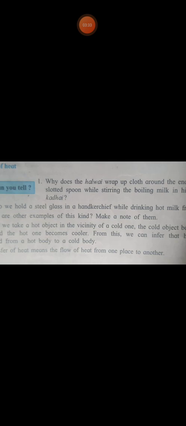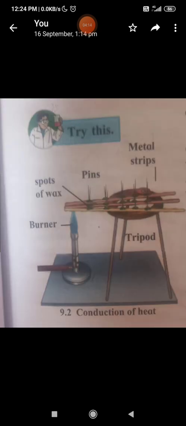When we take a hot object in the vicinity of a cold one, the cold object becomes warm and the hot one becomes cooler. From this we can infer that heat is transferred from the hot body to the cool body. See there, heat is transferred. So when you wrap the cloth at the end of the spoon, it means that heat was transferred from one end to the other end, and it stopped due to this cloth. Now let us use your brain. Why do we wear woolen clothes in the winter?